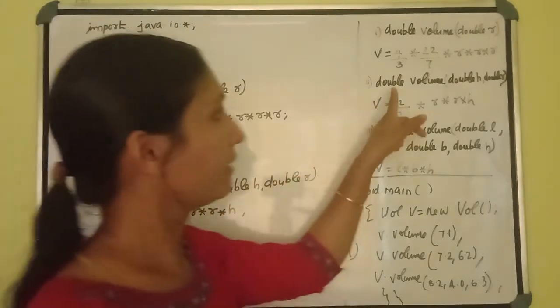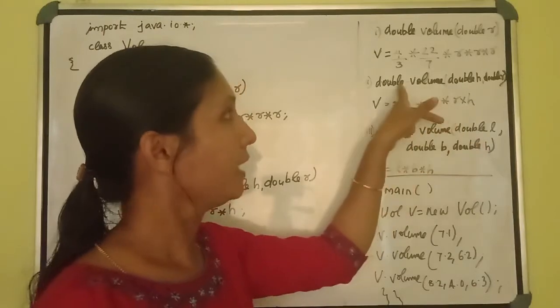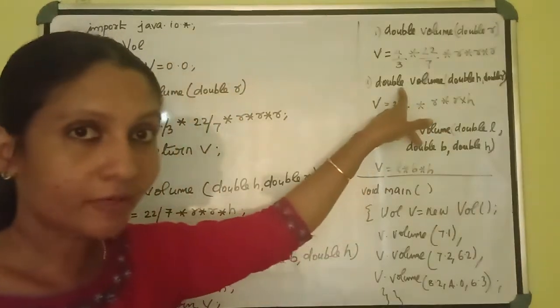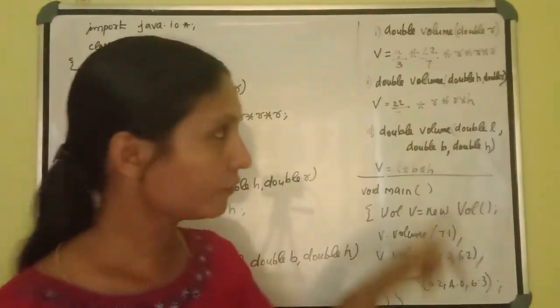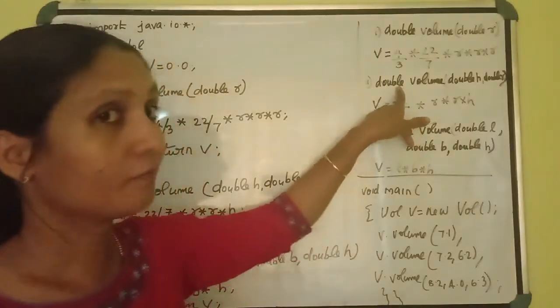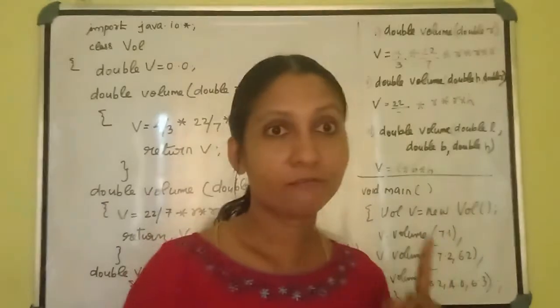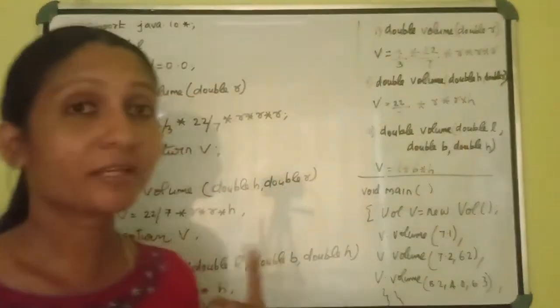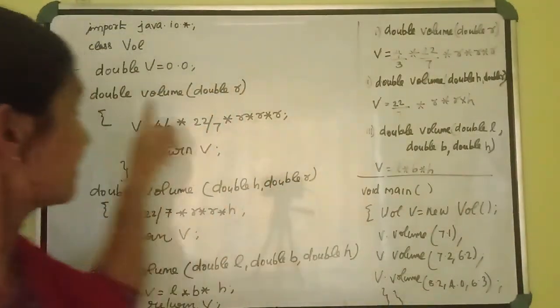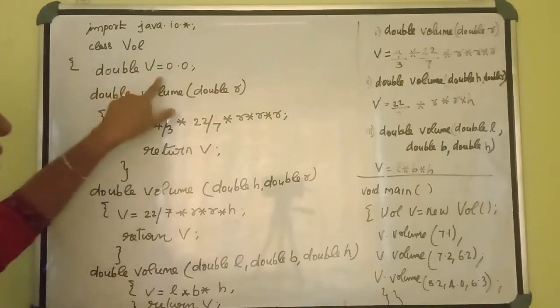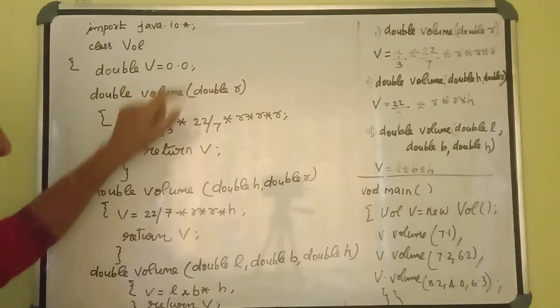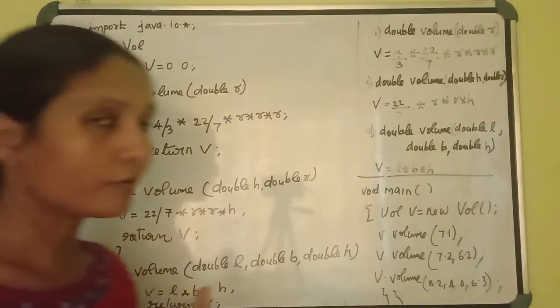Here we are finding this V's value, and after each function we are returning the value of that V, because we know the return type of each function is double. Because of that, we need to identify the data type of V as double. Then I will initialize it with 0.0. And what's after that, what will we do?